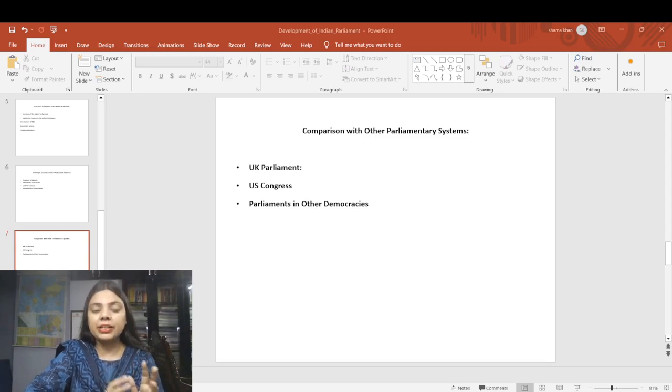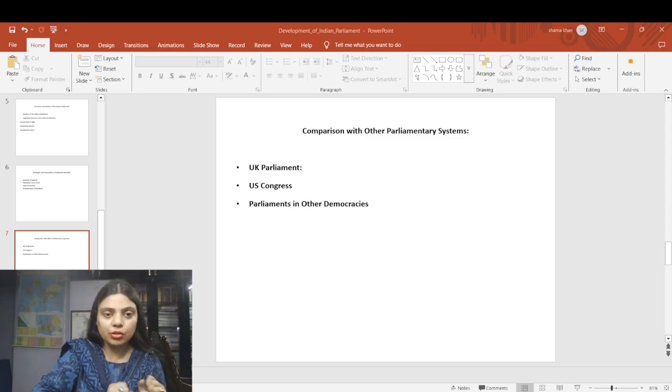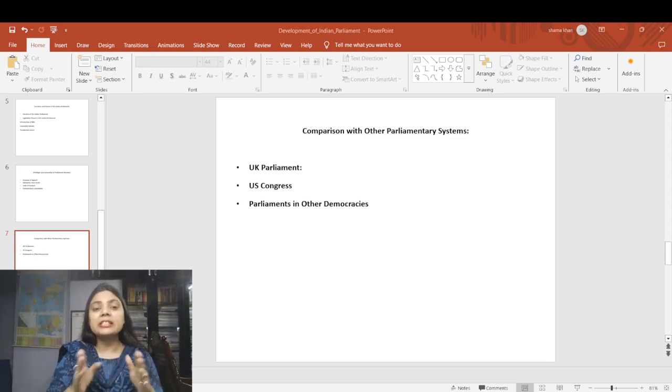Rather, the Indian Parliament has certain restrictions. It cannot create any law freely, as it has to follow the Constitution also. So a question in the Mains examination has been asked with respect to the difference between the UK Parliament and the Indian Parliament system. Let's compare it with the US Congress.